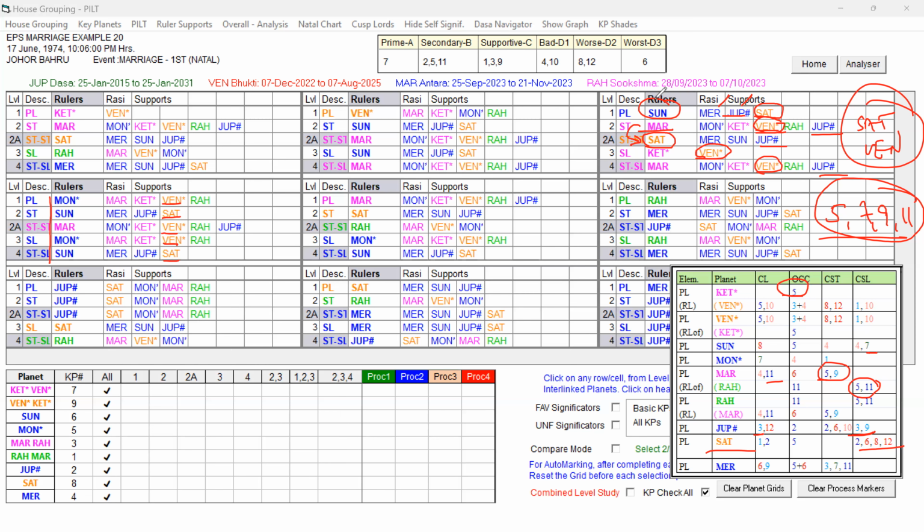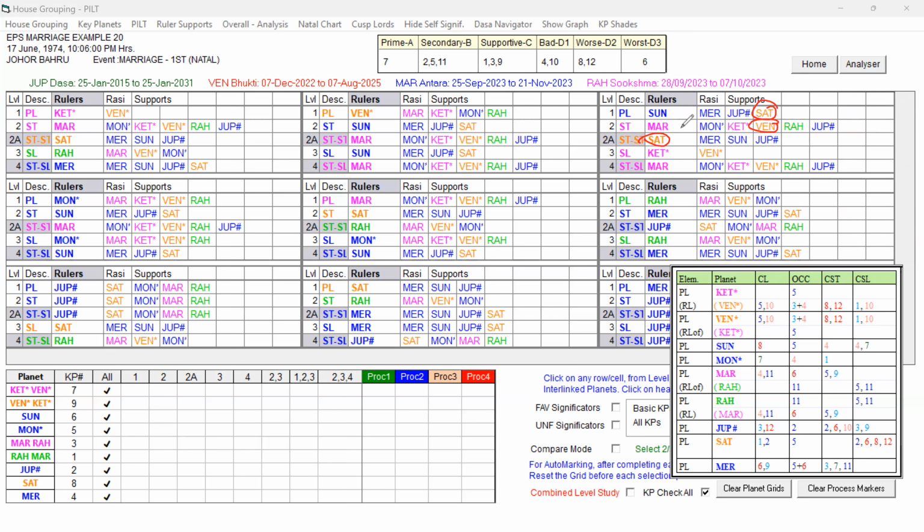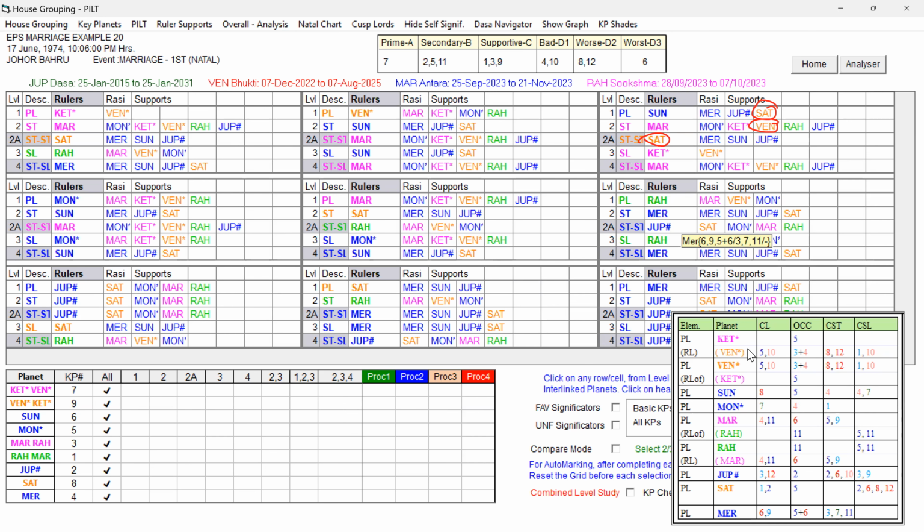Okay, so the destiny is indicating that trouble, but you have to keep in mind the unfavorable key planets of the destiny. Which planets are making the destiny weaker? Saturn and Venus. They are all influencing the destiny. So now we have to check the Dasa Lord in which the native got married. The native got married in Mars Dasa. What is Mars Dasa? You can see Mars.